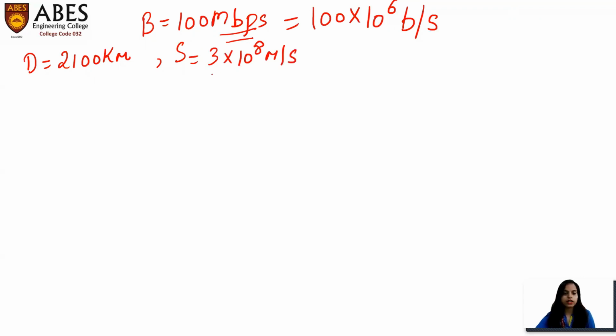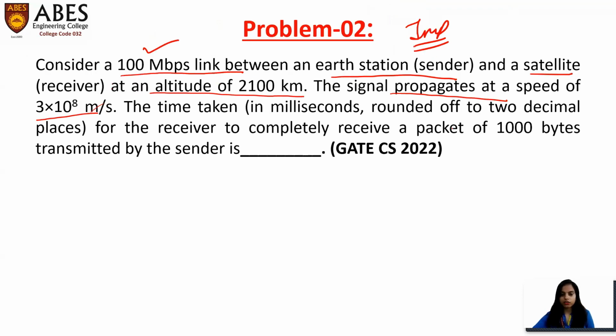So what we'll do? We'll convert it into kilometer. So how you will do that? Just divide it by 1000. Okay, so this will become like this. Now the question is saying that the time taken in milliseconds. See, in the previous lecture also I have told you that in such type of question, when you have to calculate the propagation time or transmission time, you have to calculate that time in milliseconds or microseconds. So in this question, they have already mentioned that you have to calculate the time in milliseconds.